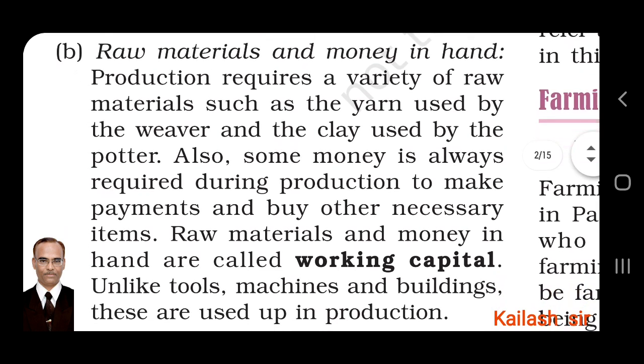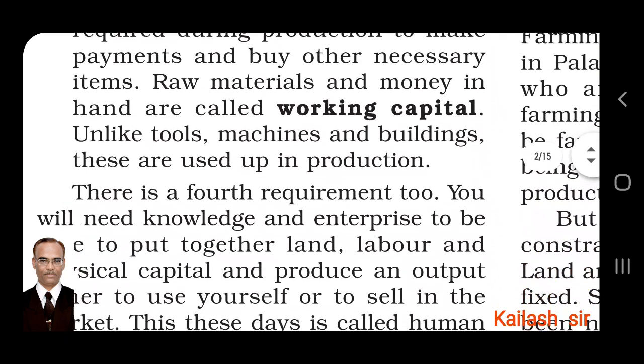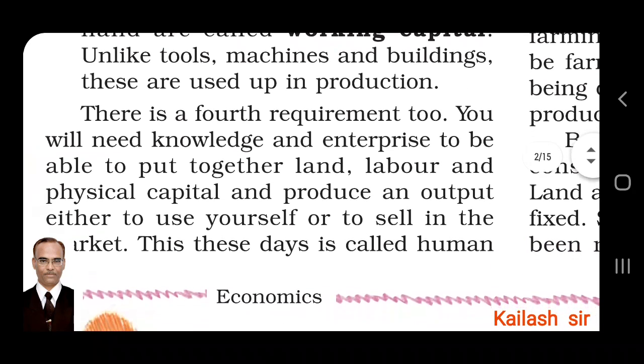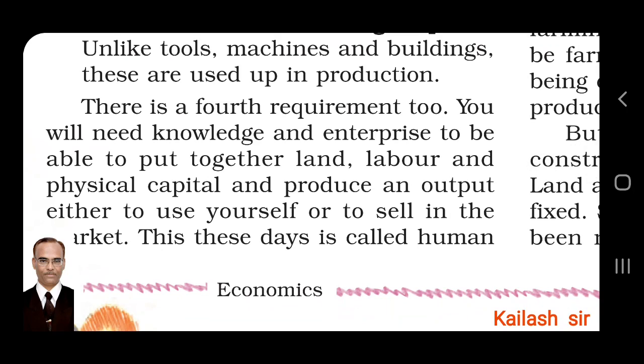So, these things, raw materials and money in hand, are called working capital. Unlike tools, machines, and buildings, they are used up in production. This working capital is used up in production. There is a fourth requirement too. Now you will wonder, what is this fourth requirement? You will need knowledge and enterprise.